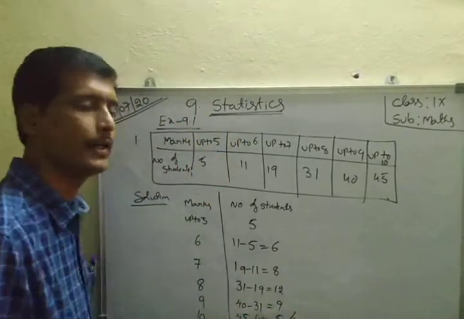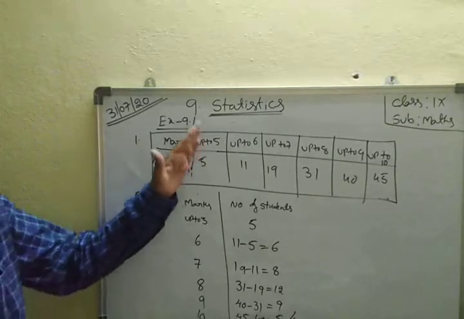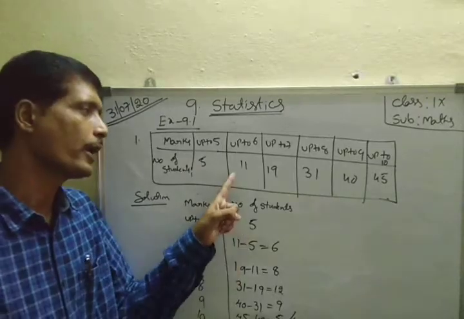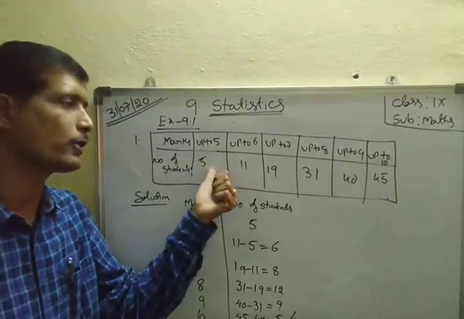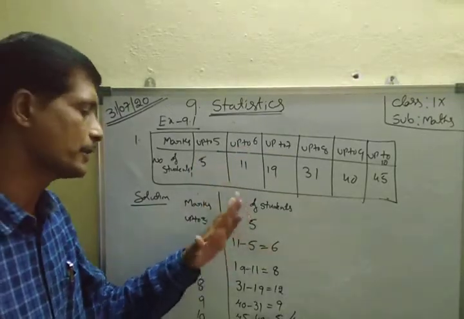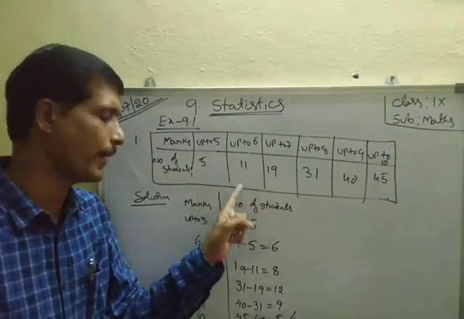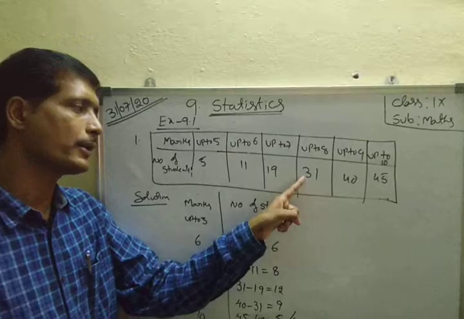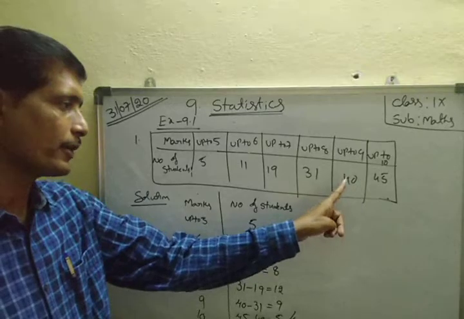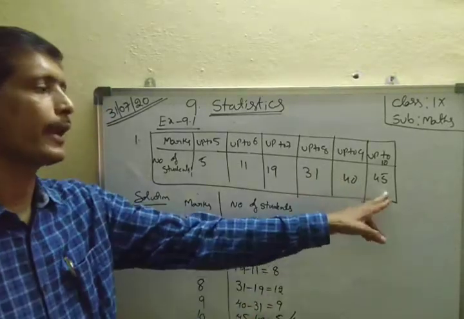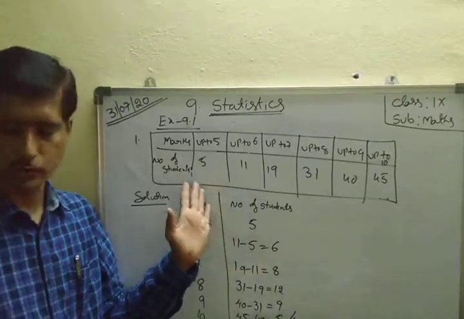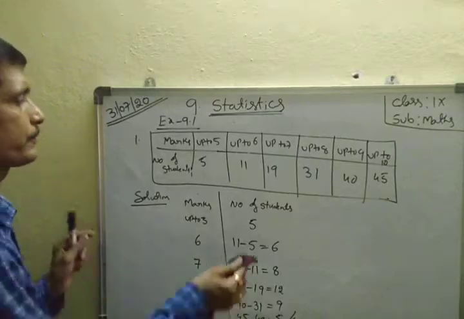That is correct. Otherwise, here up to 5 marks or only 5 marks, what should be your right choice? Up to 5, that is 5 only. Up to 6 marks, 5 marks also included, therefore 6 marks: 11 minus 5 is 6. Next 7 marks: 19 minus 11 is 8. Next 8 marks: 31 minus 19 is 12. Next 9 marks: 40 minus 31 is 9. Next 10 marks: 45 minus 40 is 5. Total is that. That is the first solution. Okay, that is very easy.